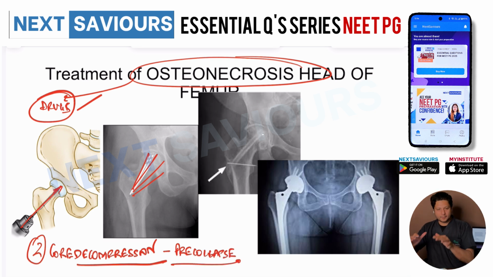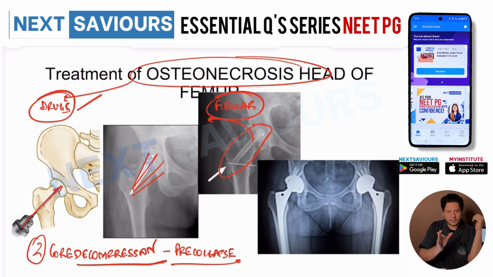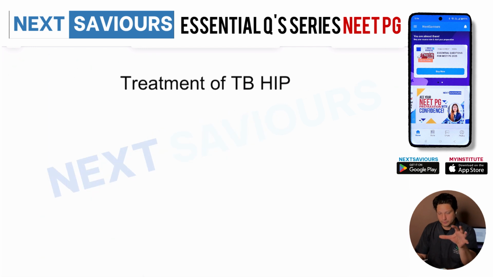Now you can do core decompression alone, or it can also be coupled with strut fibular grafting. This is how the fibular grafting looks. Here you have taken the patient's fibula and inserted it inside in order to provide strength to this head of the femur that is about to collapse. So that is core decompression. But remember, the indication for core decompression is the pre-collapse stage. Once the head of the femur is collapsed, you cannot do core decompression because it is not going to help you in regaining the shape of the head of the femur. In that case, you have to go for total hip replacement only. Right? So this is how the management of osteonecrosis head of the femur is done.